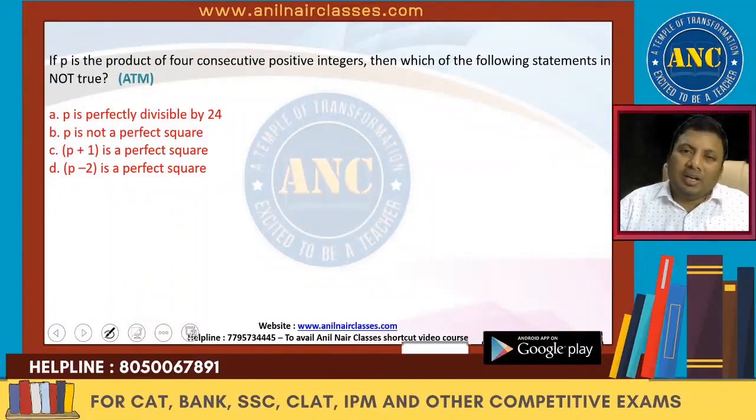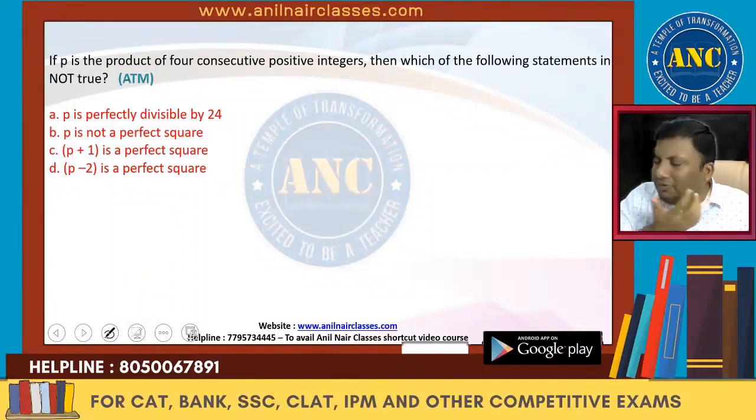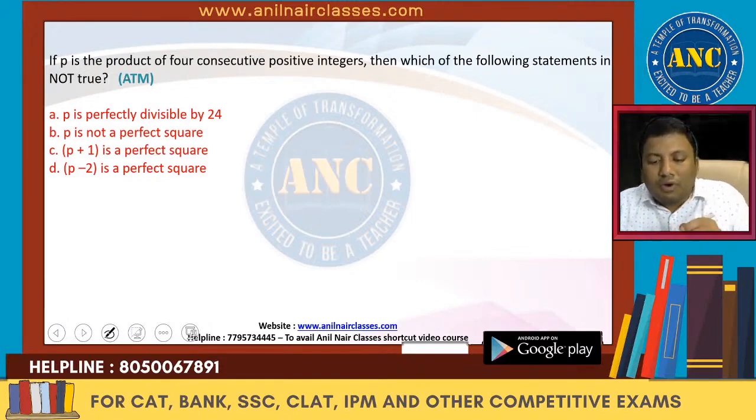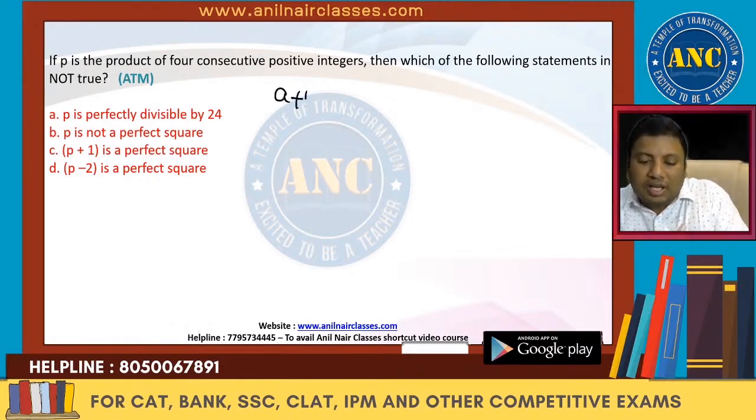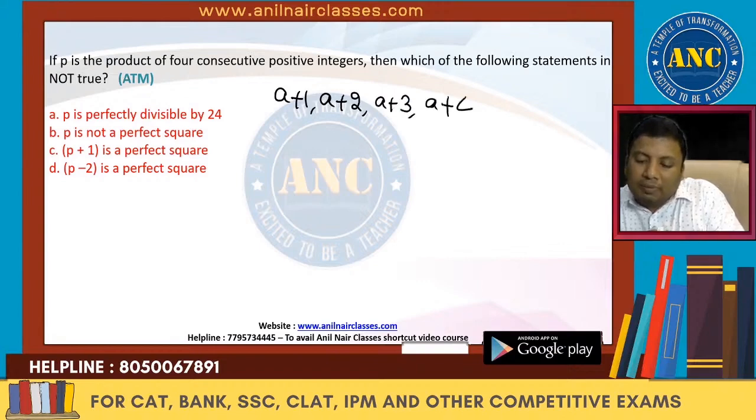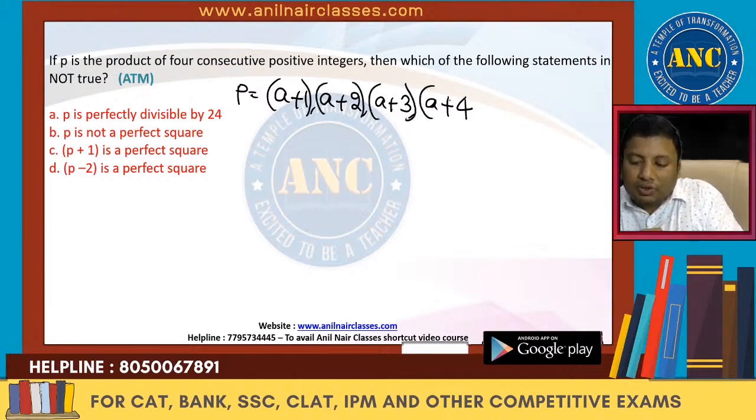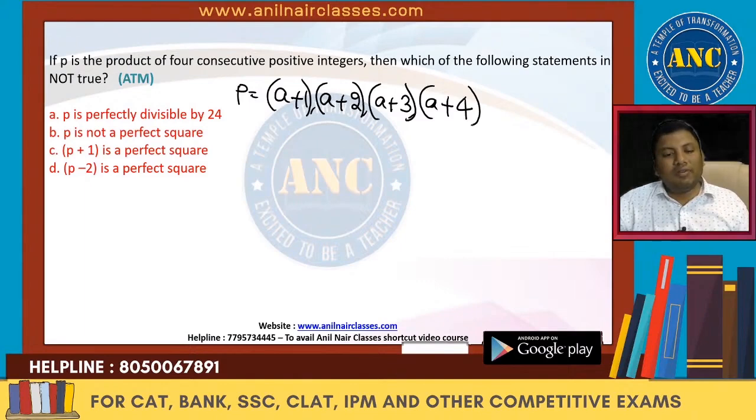There used to be an examination some years before, almost a decade before, an ATM examination. This is the question. A is the product of four consecutive positive integers. Let the four consecutive integers be a plus 1, a plus 2, a plus 3, a plus 4. Now we are doing the product. Let P be the product: a plus 1 into a plus 2 into a plus 3 into a plus 4. Which of the following statements is not true?